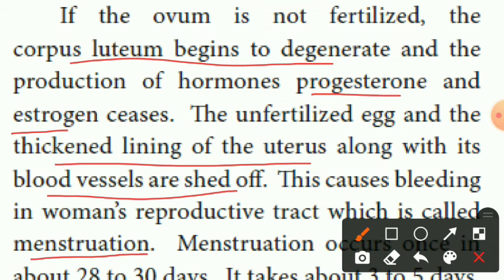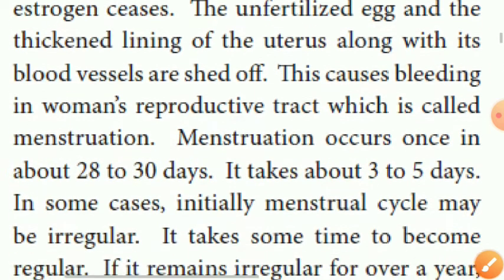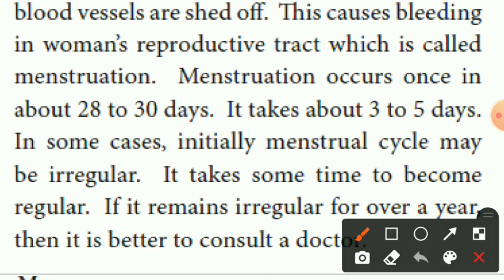Menstruation occurs once in about 28 to 30 days. How many days does it occur? 28 to 30 days. How long does it last? It lasts about 3 to 5 days.